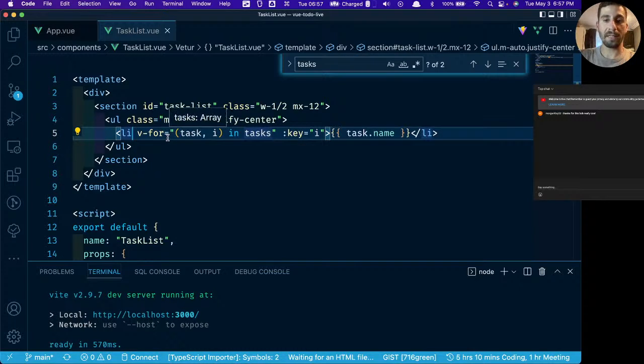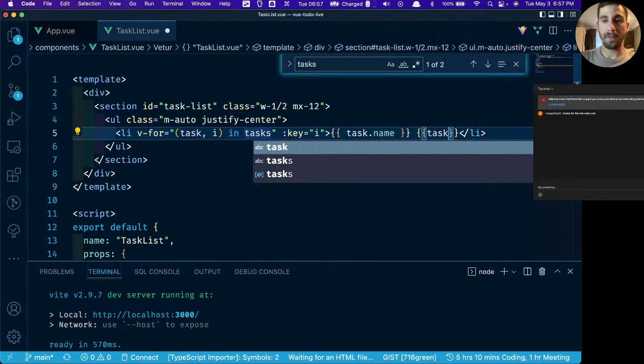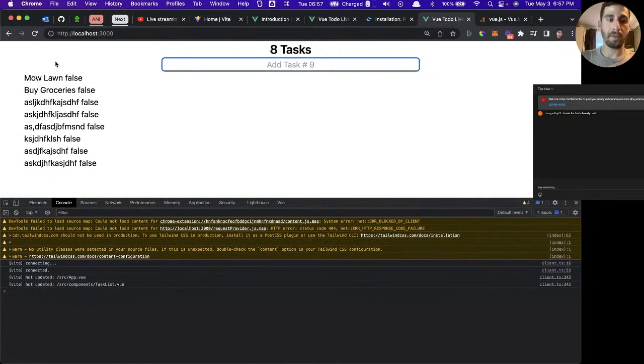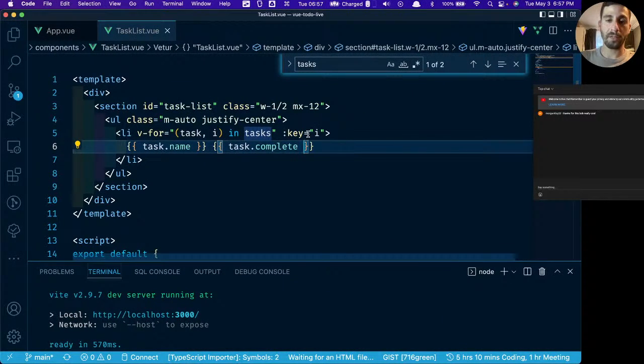First thing I'm going to do on this list item is, we'll add the styling in a second. Let me do this for now. Let's add task.complete. Let's take a look here. So we have false, false, false. They're all false. We want to be able to change that to true.